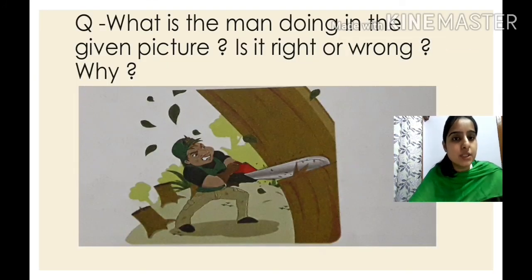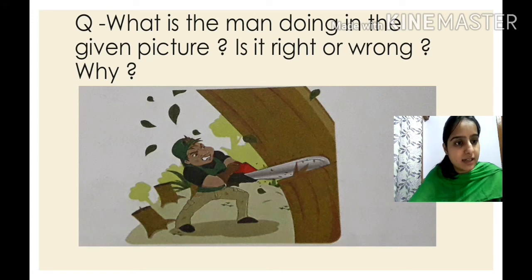What is the man doing in the given picture? Is it right or wrong? Why? Think over it, children, and answer. You can see that he is cutting a tree, right? Is it right or wrong? It is wrong, isn't it? Can you answer why? Just now we studied it.